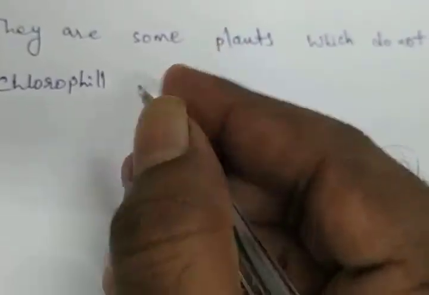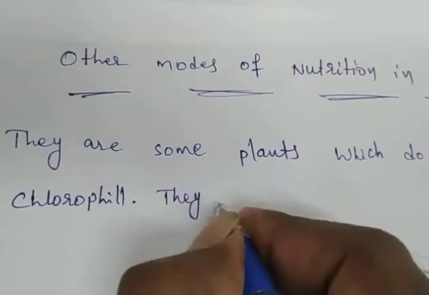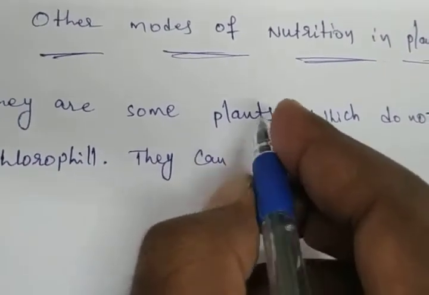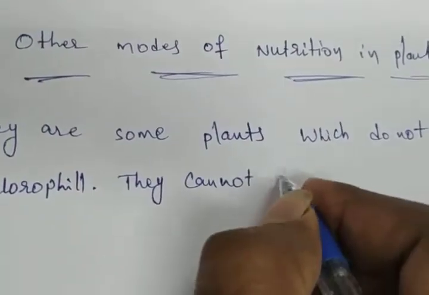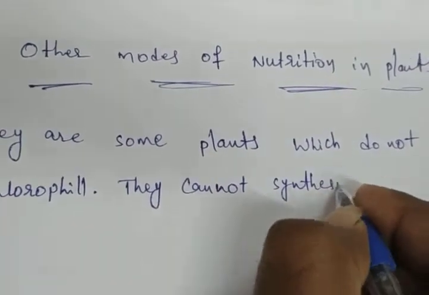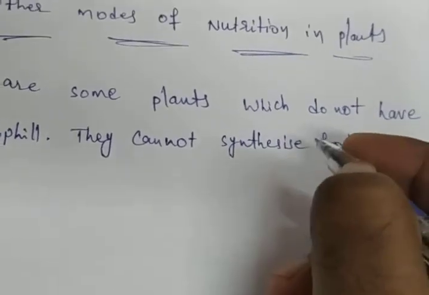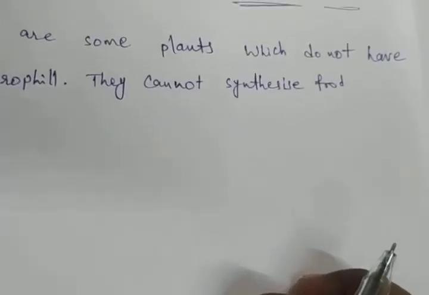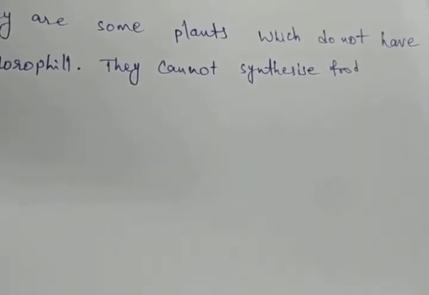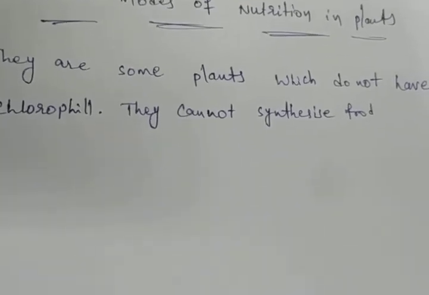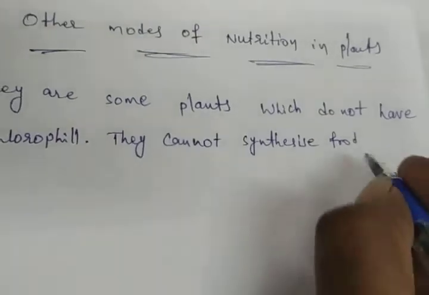They cannot synthesize food. How do they survive and form? Where do they derive nutrition? Generally, some of the plants do not have chlorophyll. They cannot synthesize food. Without food, how are they surviving?